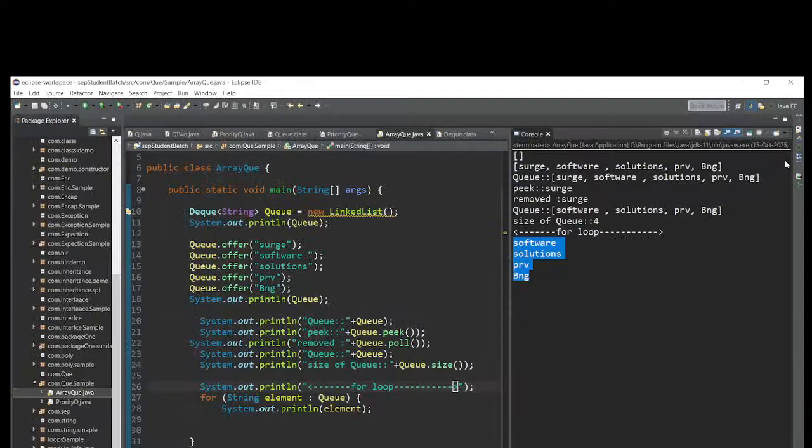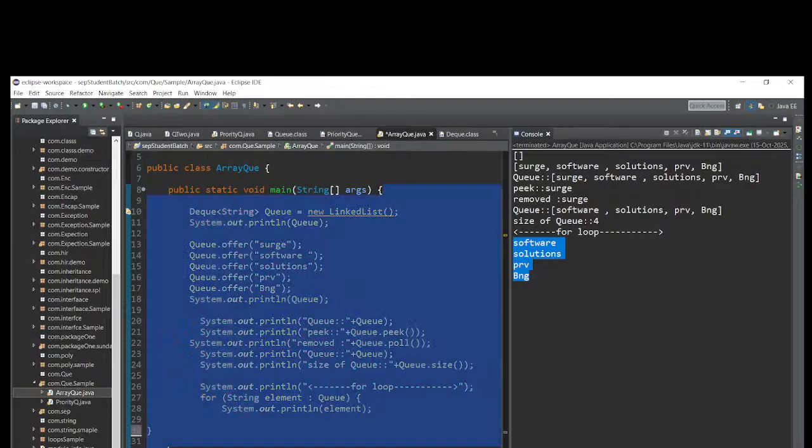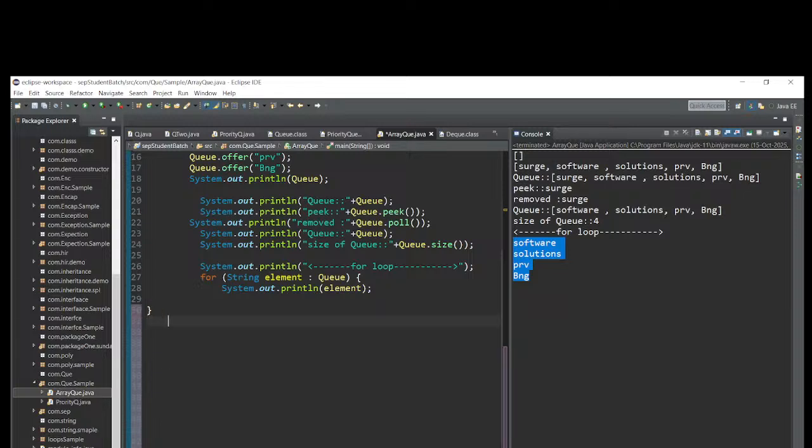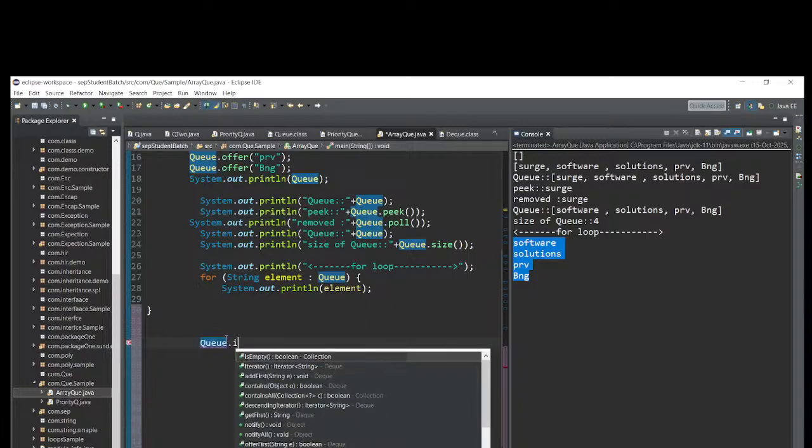Now one more thing is there, iterable. So the for loop ended here. This is the for loop bracket, this is the main method bracket, this is the class. Let me take a while loop here. The while loop is also a little complicated. Let me write iterable. First let me take a reference variable q dot method named iterator.